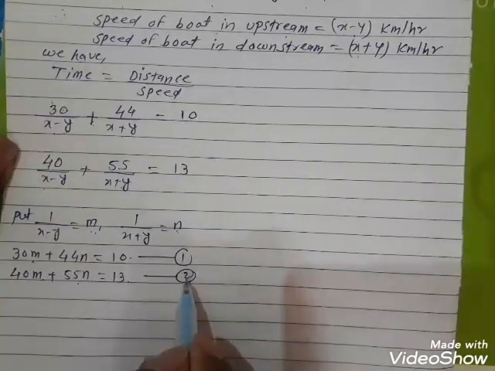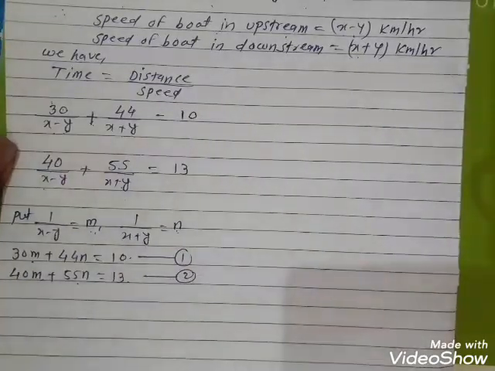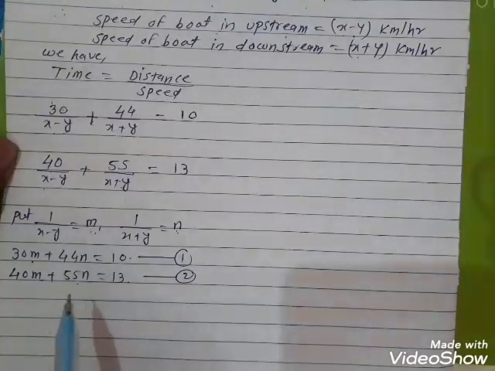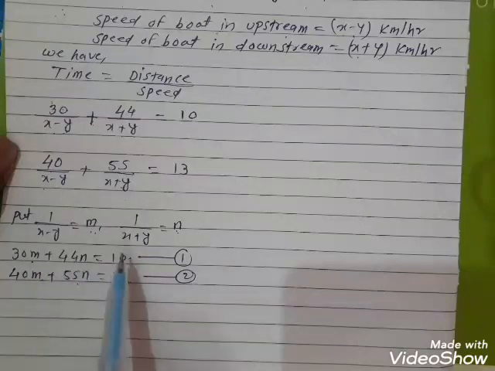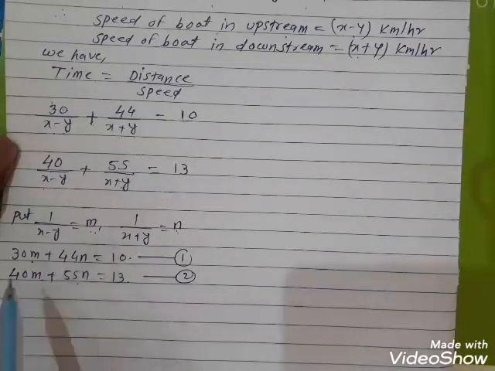Write this as equation number 2. Again we have to solve these two linear equations by any one of the methods, but I am solving these two equations by the substitution method. Here from equation number 1 I am finding the value of m in terms of n.